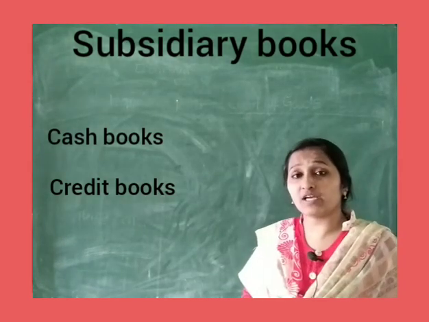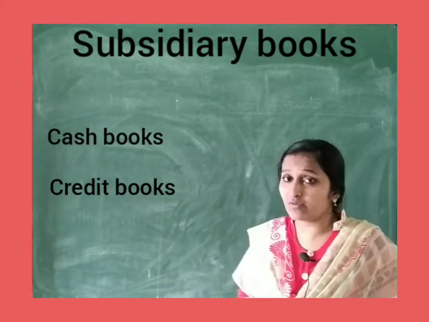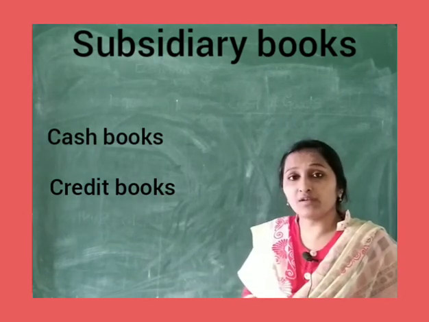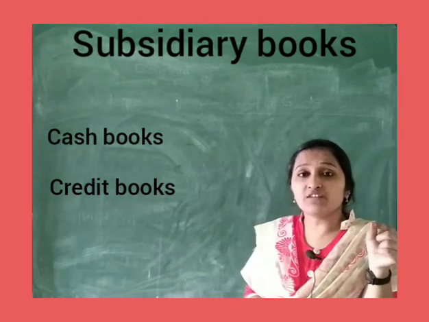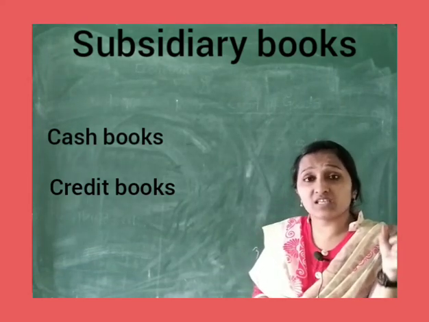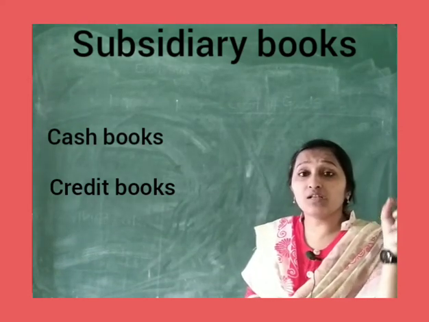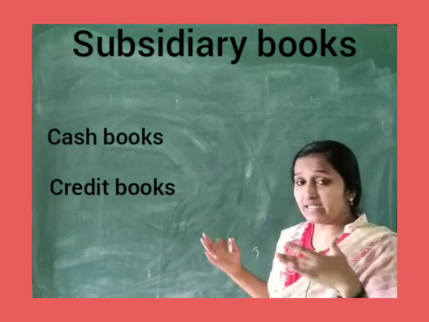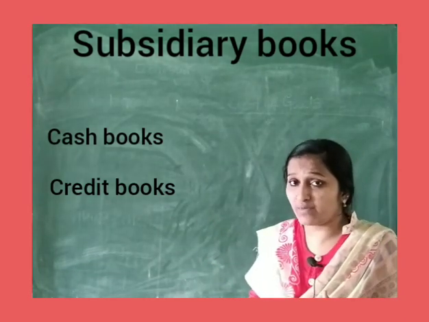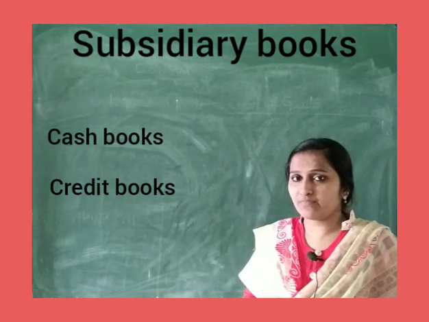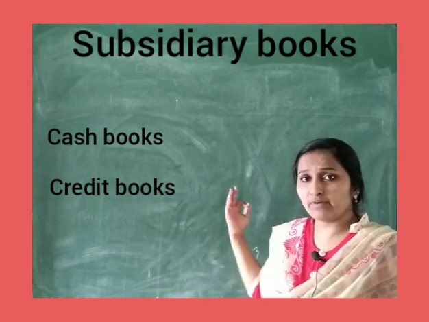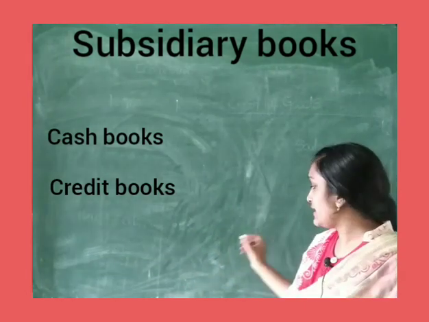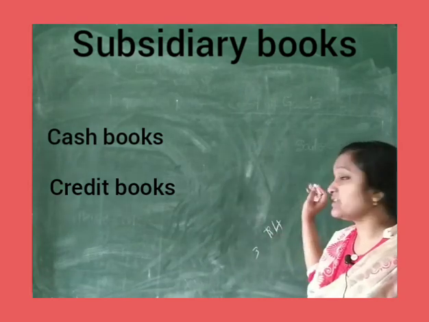Number one is the simple column cash book, which we can also call a single column cash book, then the double column cash book, and the petty cash book. In a single or simple column cash book, the name itself is telling you that the amount column will be one, single, simple. Only one amount column will have debit and credit, the side where we enter the business transaction in a systematic manner with a given amount. The rest is all the same: you enter the two-sided entries, then at the end you do the carry down of totaling both sides, then you identify the balancing figure in the respective account.